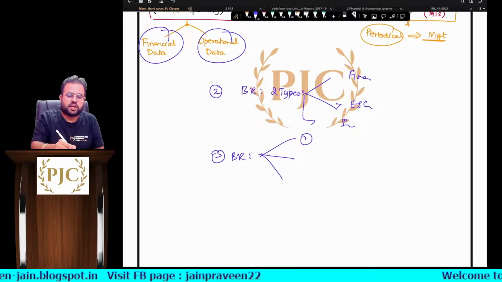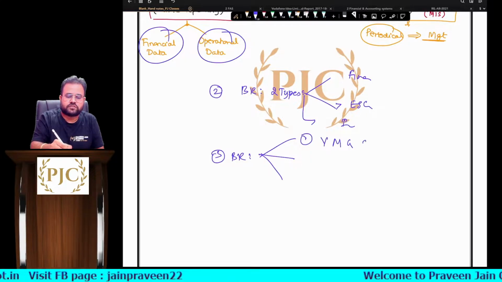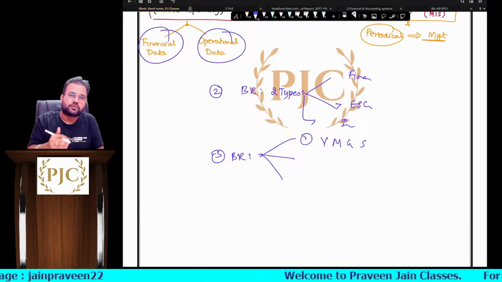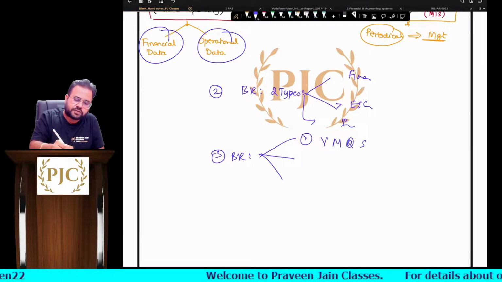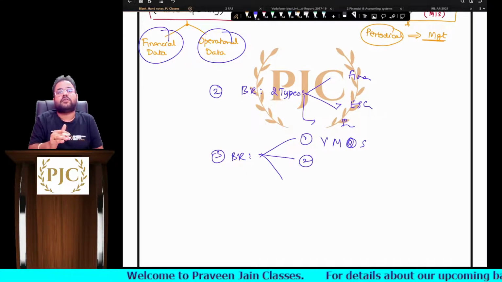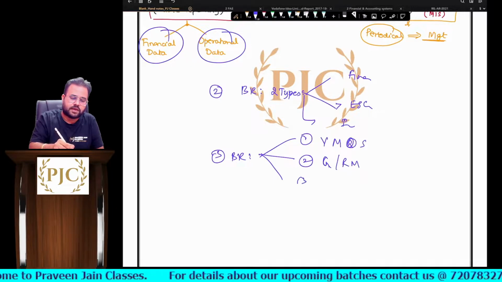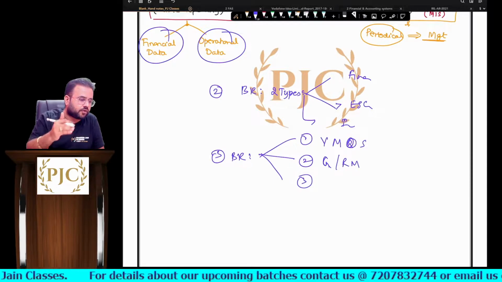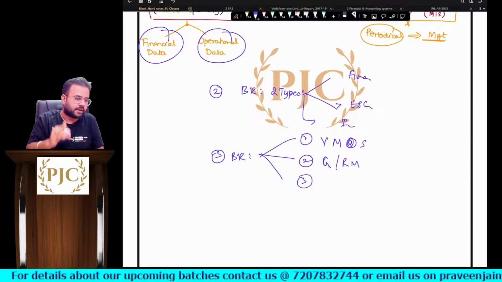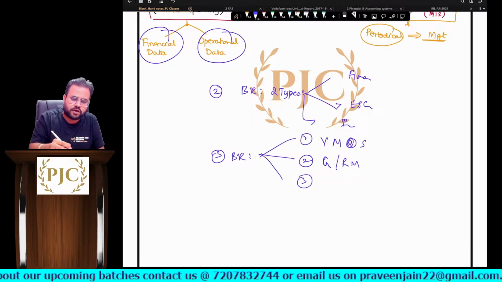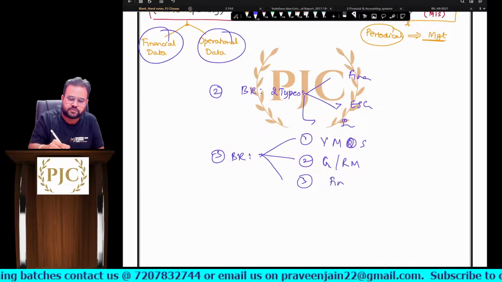So one, we are talking about vision, mission, goals, strategies, and all these things we are going to specify. Second, we also talk about governance. We also talk about risk management, sir. So these are all the things which we are going to provide in the reports, sir. And also we talk about the financial performance of the company, sir.